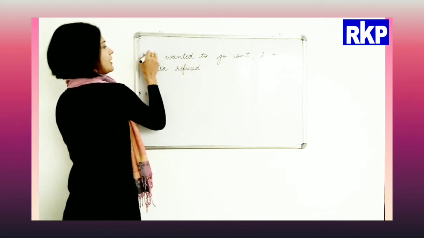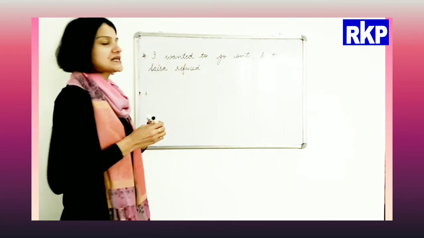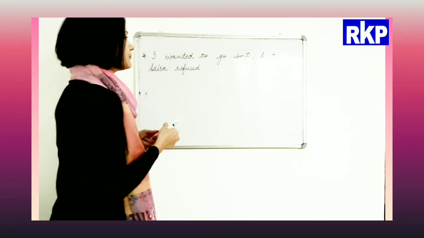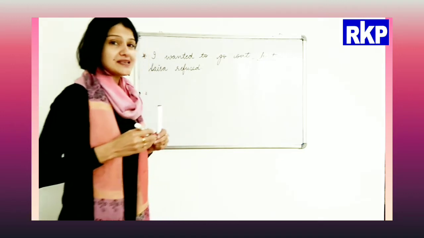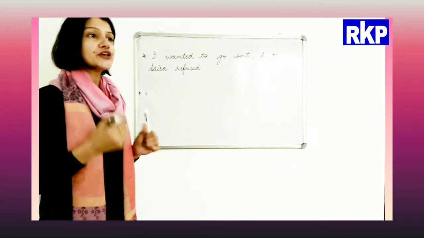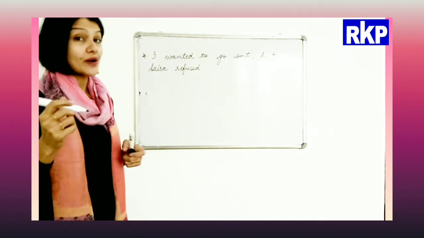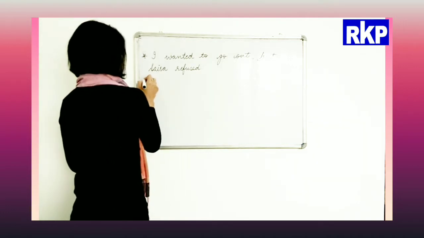Okay, I wanted to go out, but Saira refused. So beta, here I have used the conjunction but, and in the second sentence I would use the conjunction however. Let's see here.